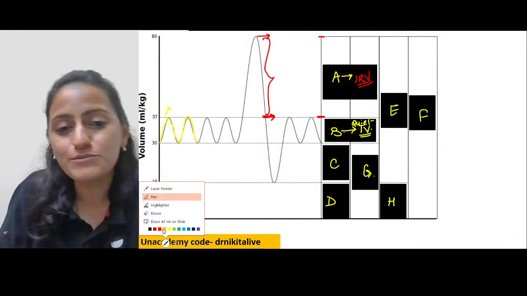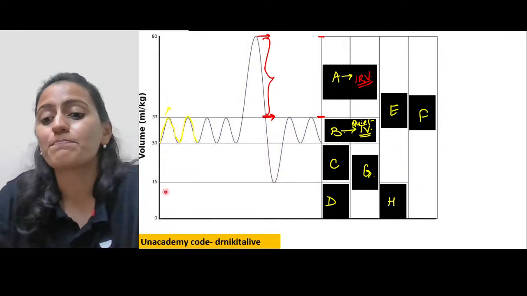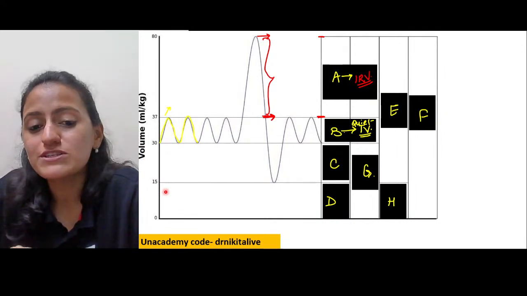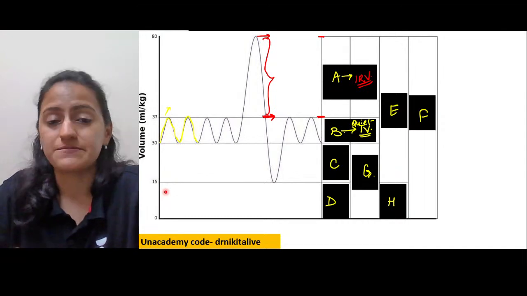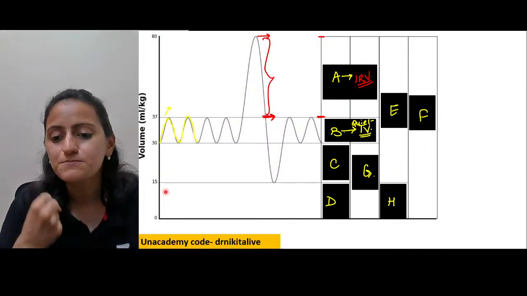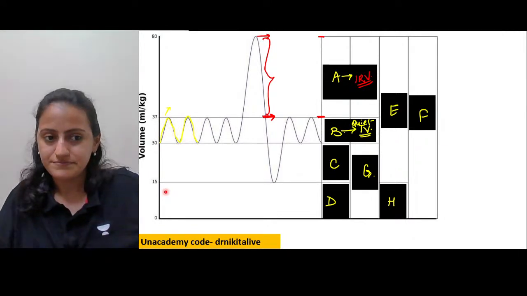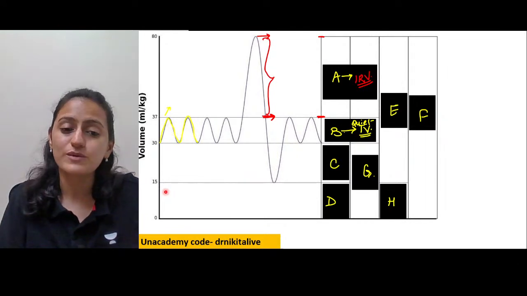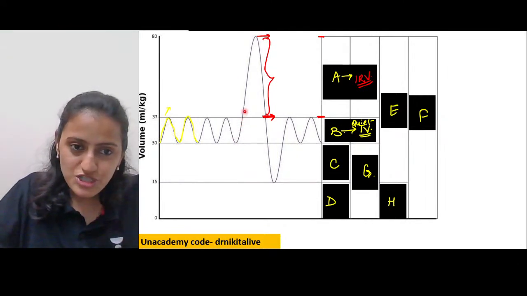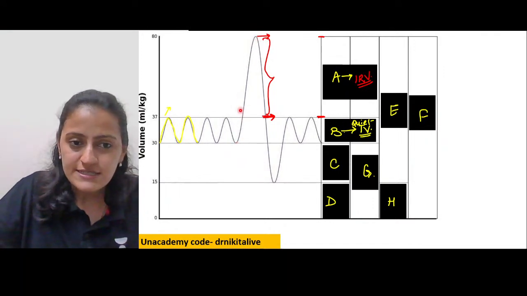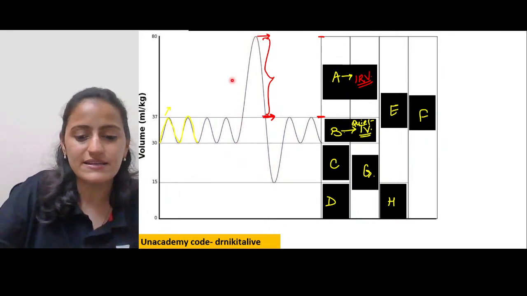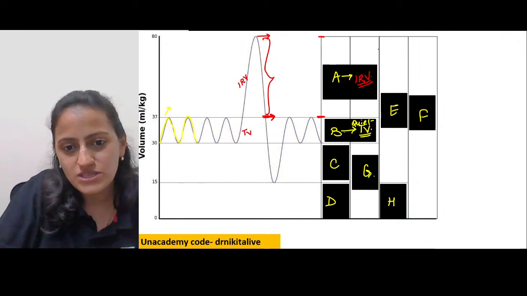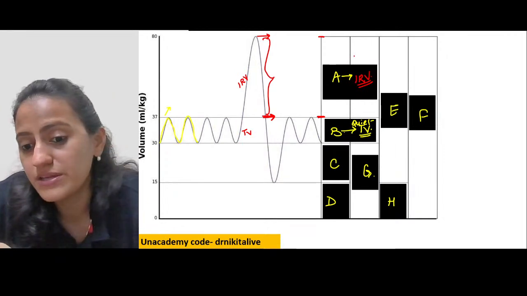Now which of these represents the inspiratory capacity? Which of these alphabets A, B, C, D, E, F, G, H? That is the maximum that I can inspire or inhale. So that's going to be a capacity. That's the sum of two volumes. So this is the inspiration and this is the inspiration here. So the sum of these volumes, that is basically the tidal volume and the IRV.